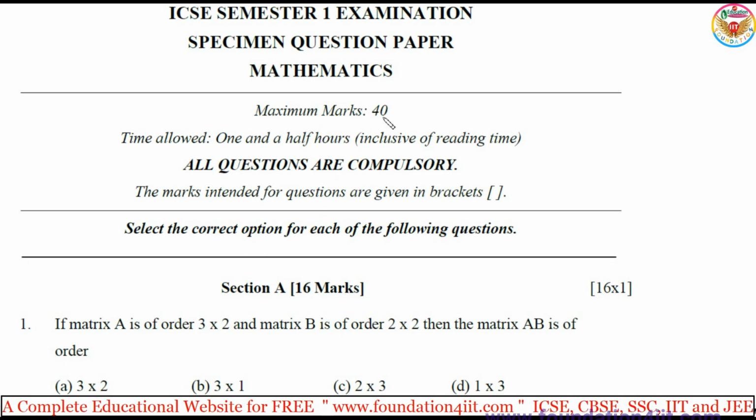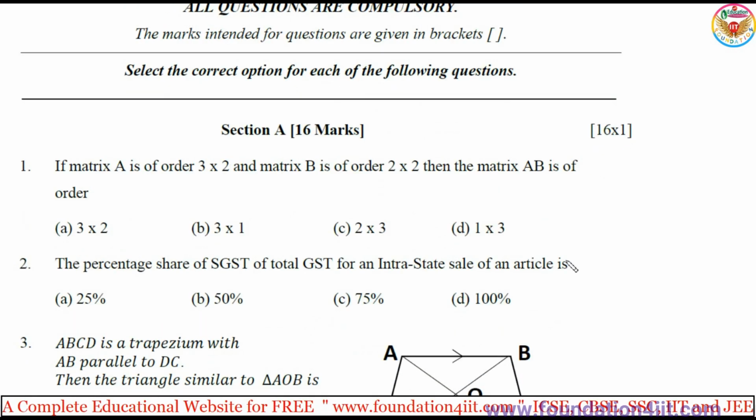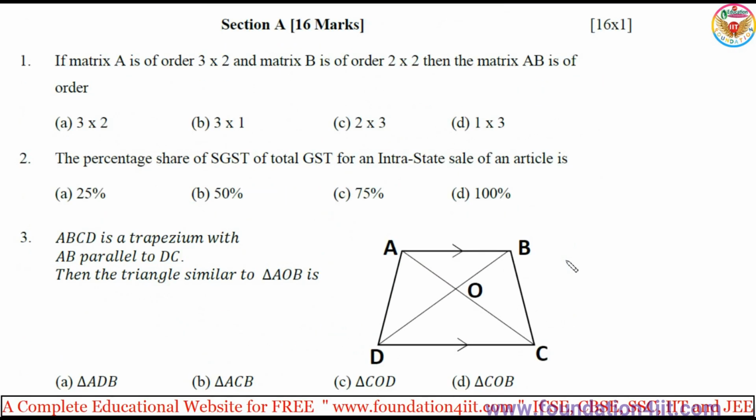There are total 40 marks, and here we have three sections in mathematics. Section A is 16 marks, 1 mark for each. Section B is 2 marks each, and section C is 4 marks each. We'll do one by one. First, section A with 16 objective type questions. Let us see how to solve the objective type. Let us finish this paper here.